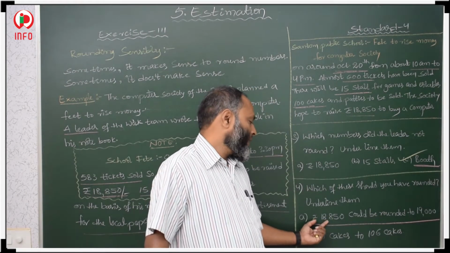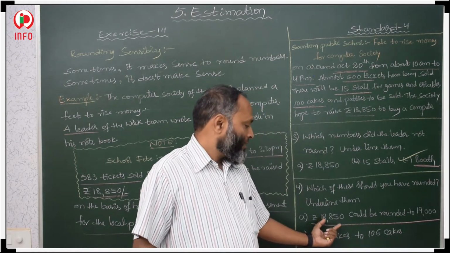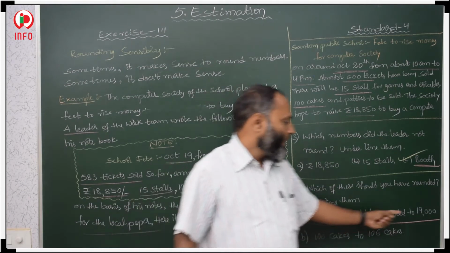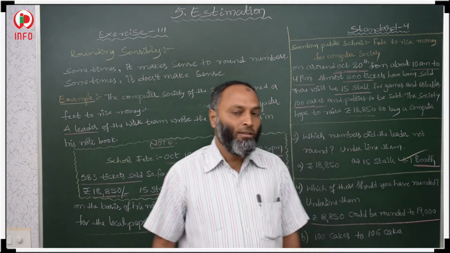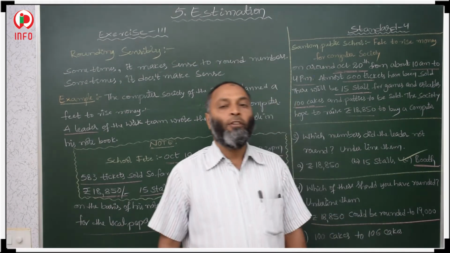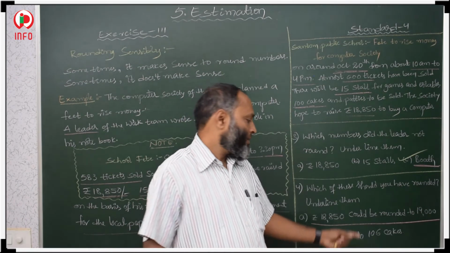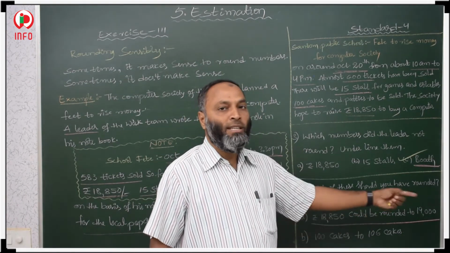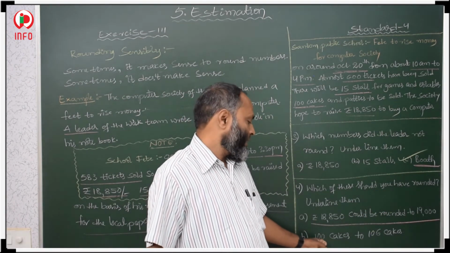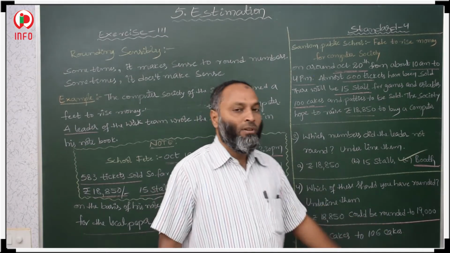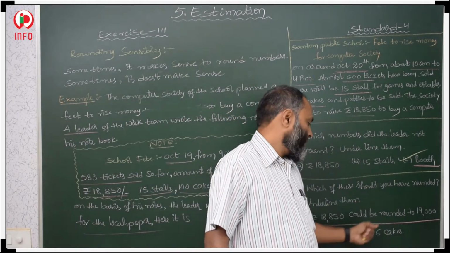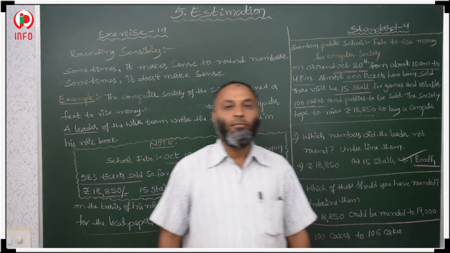So here 18,850. When we round off this number, it is approximately 19,000. So we can round 18,850 as 19,000. This one is correct, but this one is not correct. So it's not correct to make 100 as 106. Okay, so this we have to underline.